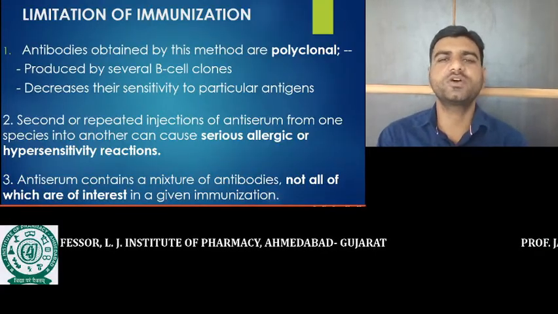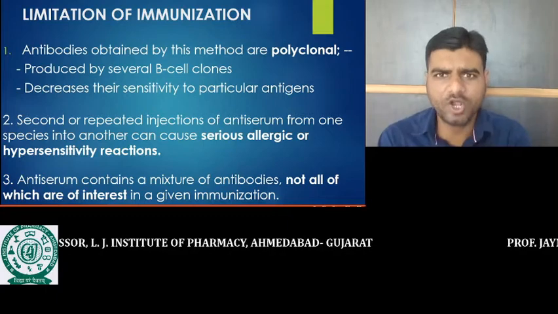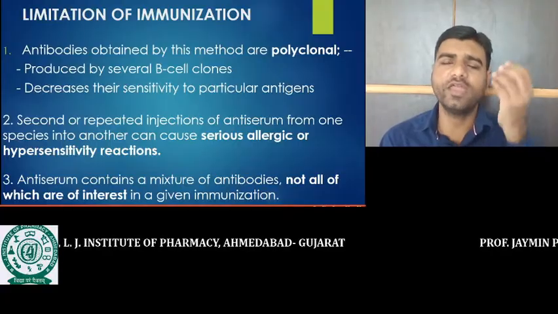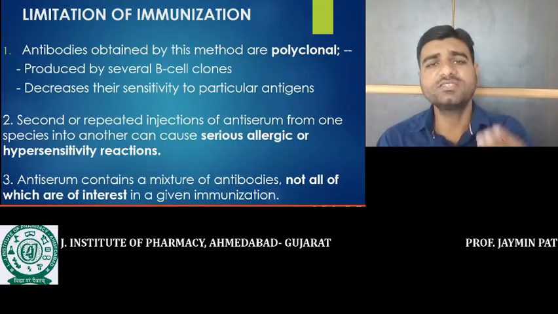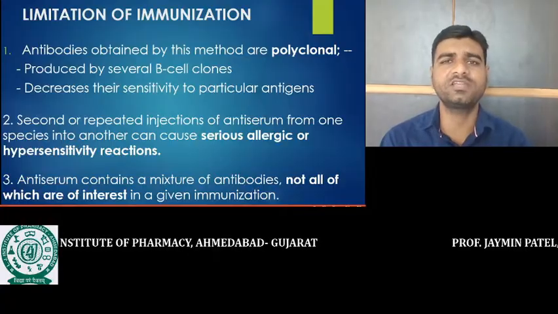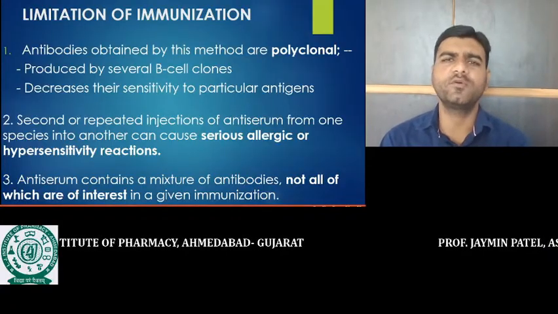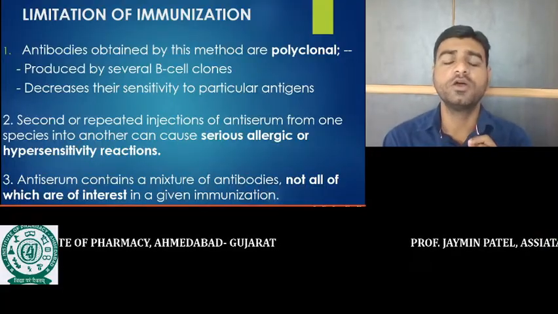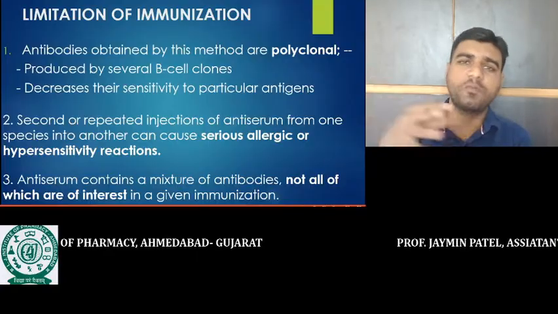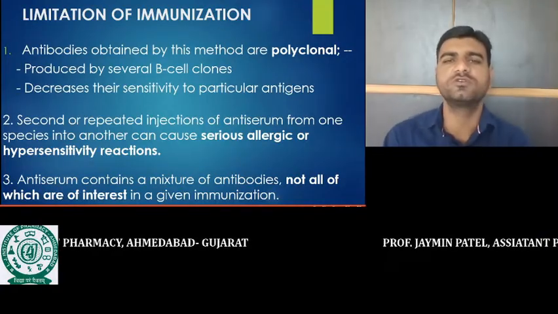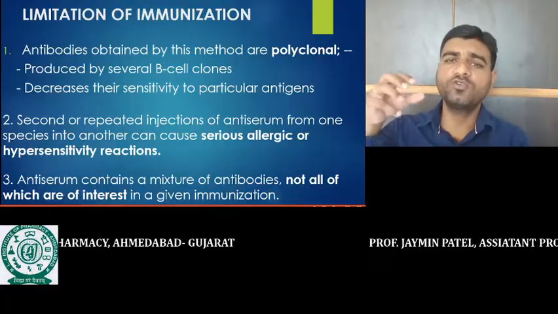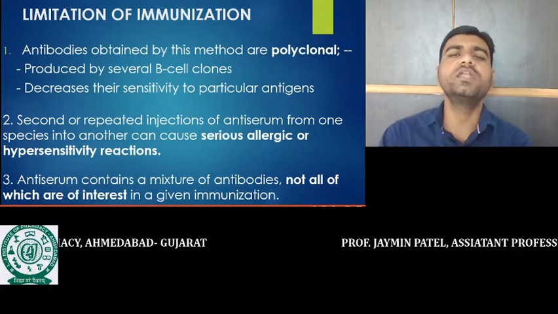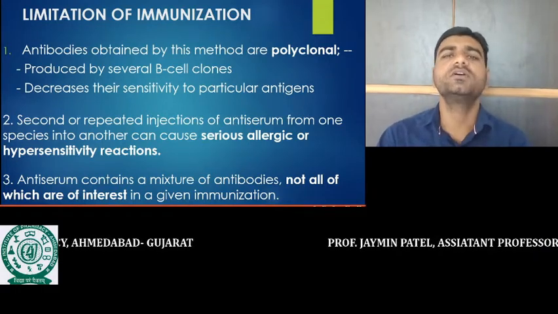The third limitation of immunization: here is a mixture of antibodies, so the remaining antibodies are not in our interest. No doubt it decreases the sensitivity, and all these antibodies are not required by the human volunteer. Then why should we inject all these antibodies? We require only one specific antibody, and that antibody should be injected into the human. Natural immunization provides a mixture of antibodies, not a specific antibody. So if you want to provide the specific antibody, then we should move toward another technique, that is artificial immunization.